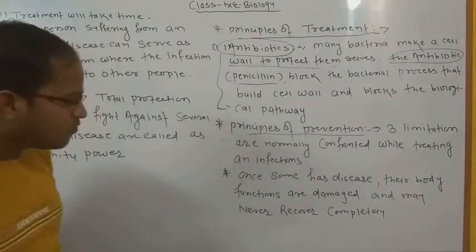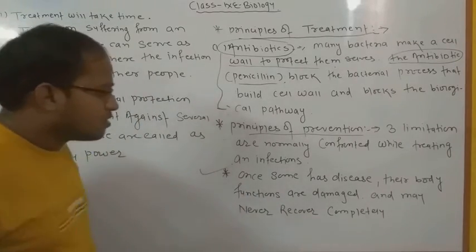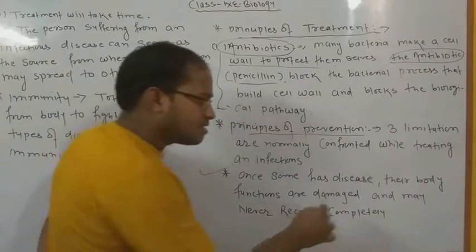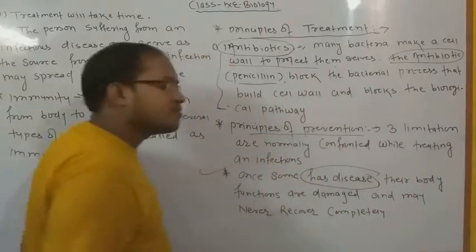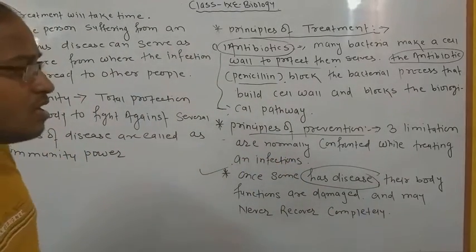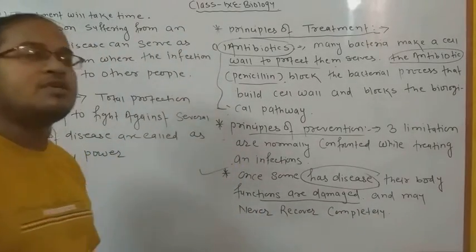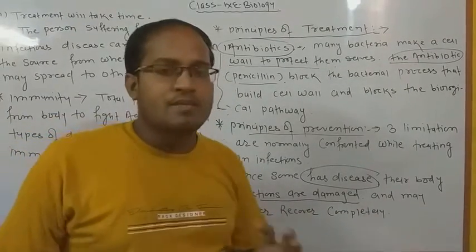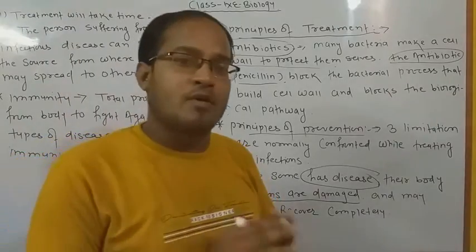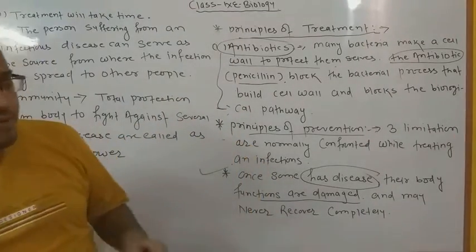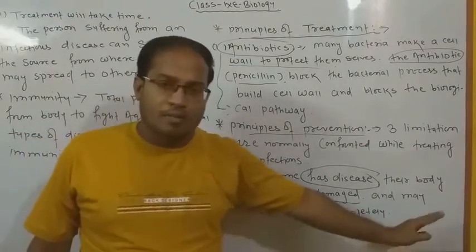ठीक है. So first one is, once someone has a disease, अगर कोई इंसान infected है किसी बीमारी से, their body functions are damaged, most of their body functions will be damaged. It means several types of cells, several types of tissues are not working properly in the human beings, and at that time human beings face very problematic situations.